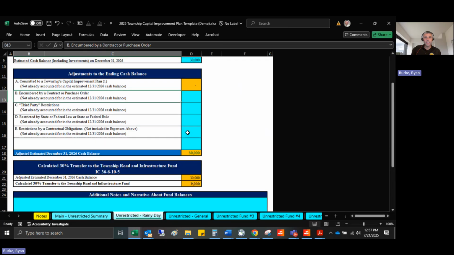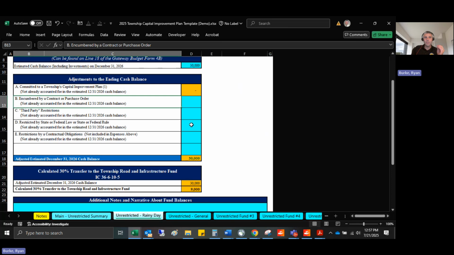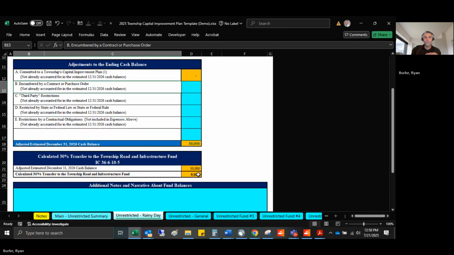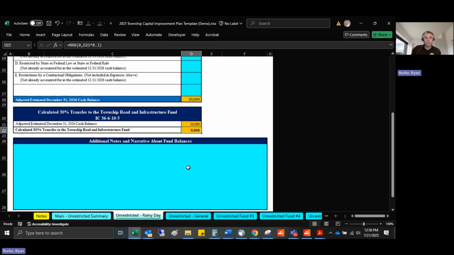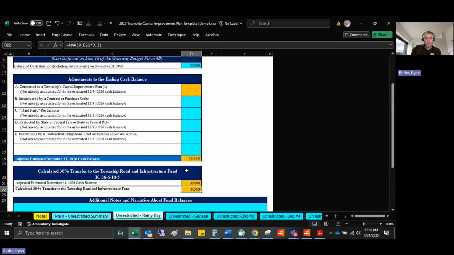Okay, so in this case, we've got $30,000 in cash. We haven't done the capital improvement plan expenditures yet, but we do have some expenses there that could further reduce this. But for now, 30% of $30,000 is $9,000. Now, it's possible that we might have some additional notes or narrative about fund balances that we want to include in this plan to help tell our story. You can add those down here, but that's how you complete this page.